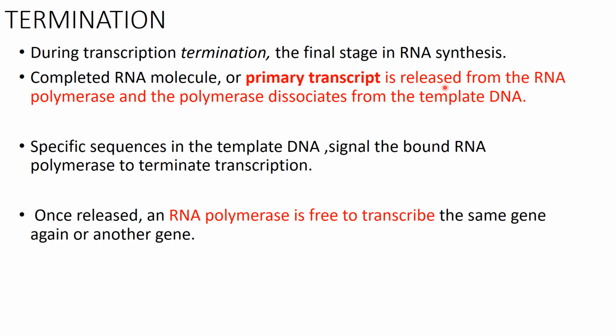Termination is the final stage in RNA synthesis. The complete RNA molecule, which is called the primary transcript, is released from the RNA polymerase and the polymerase dissociates from the DNA. So what will happen? The primary transcript is released from the RNA polymerase and RNA polymerase in turn is released from the template DNA. All three things move away from each other. What? DNA template, pre-mRNA and the polymerase. All three of them segregate after the primary transcript is polymerized.